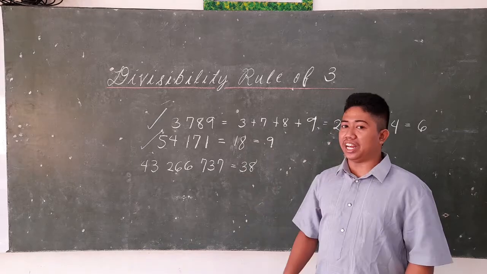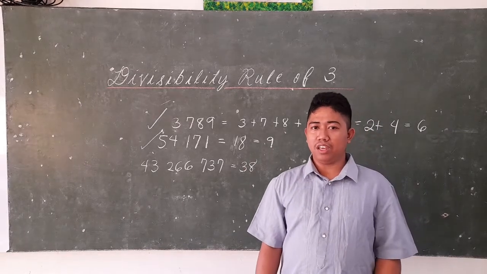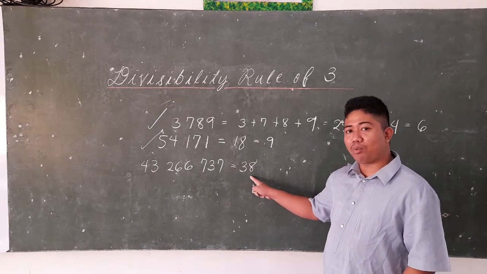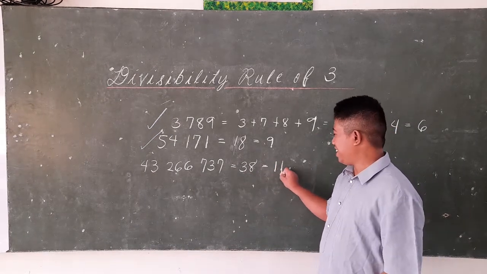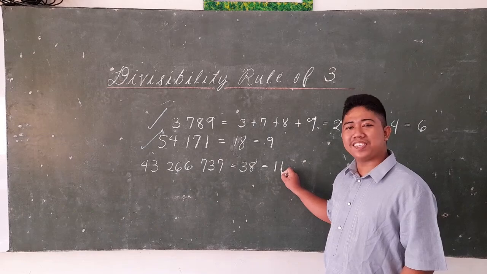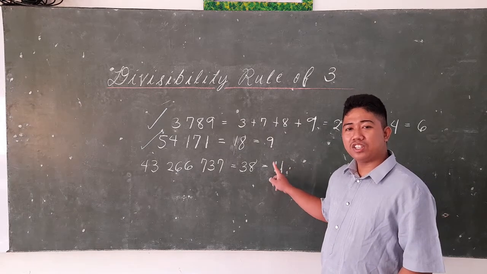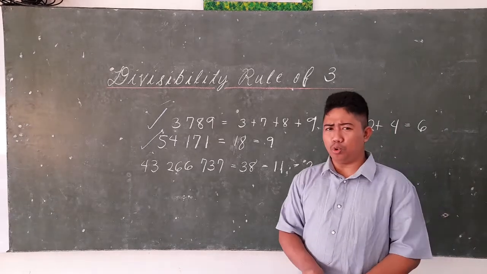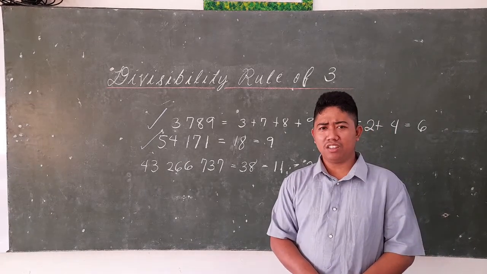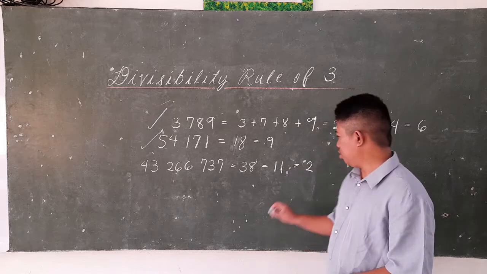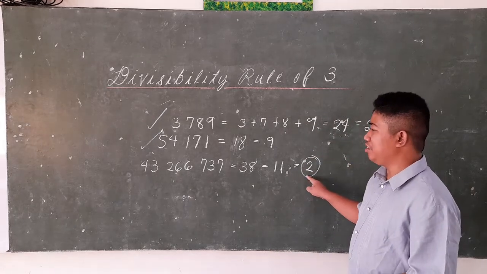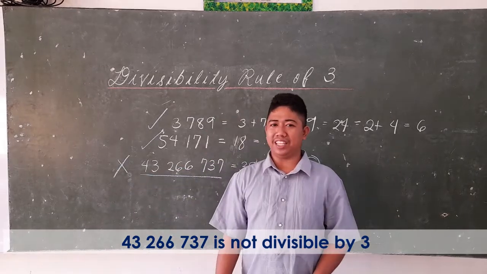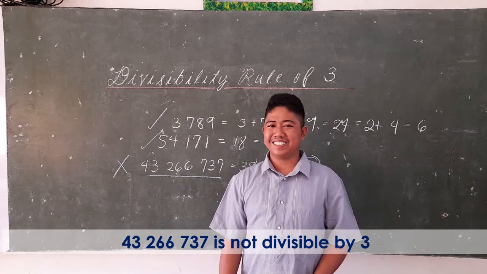So, do you think 38 is divisible by 3? If you're not sure, let us prove it. So, 3 plus 8 is equal to 11. So, repeat this process again. 11, so 1 plus 1 equals 2. Is 2 divisible by 3? Of course not. So, 2 is not divisible by 3. Therefore, the given number is not divisible by 3. Did you get it?